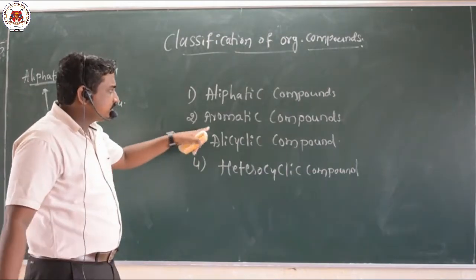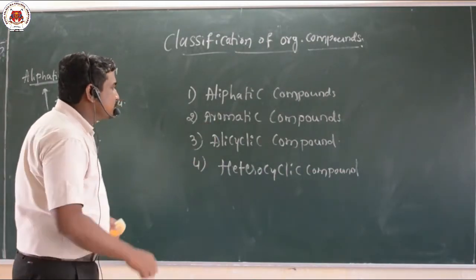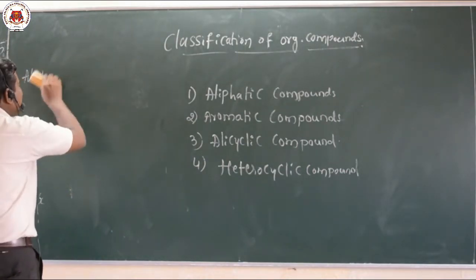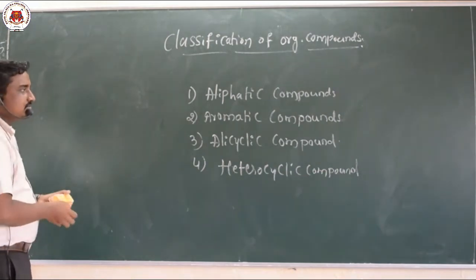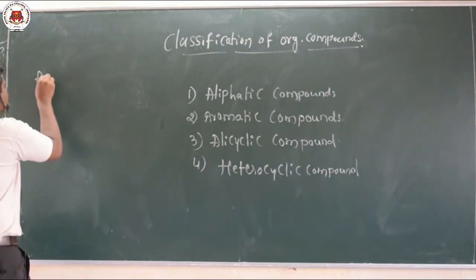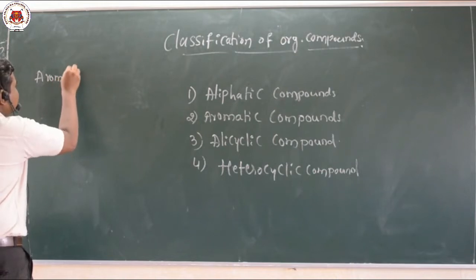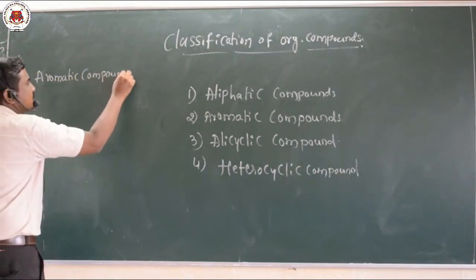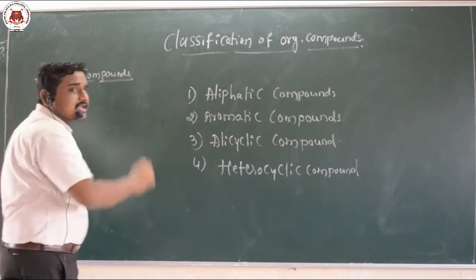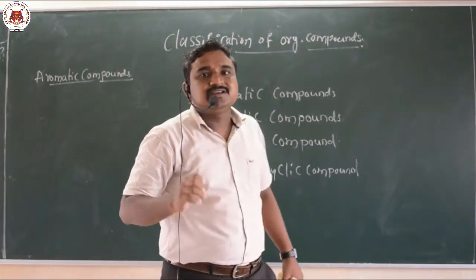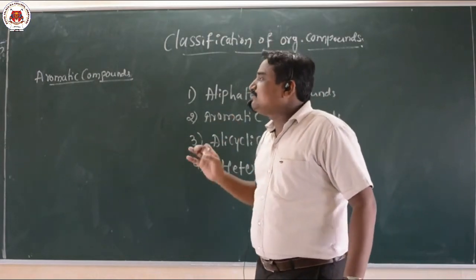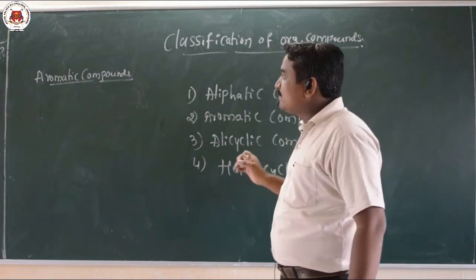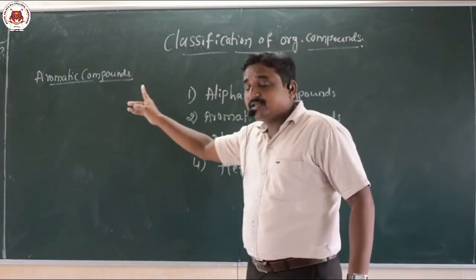So next one, aromatic compounds. Aromatic compounds are the compounds which have at least one benzene ring. Such types of compounds are called aromatic compounds.